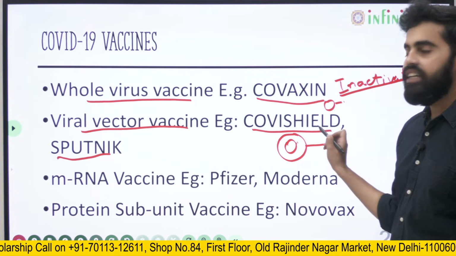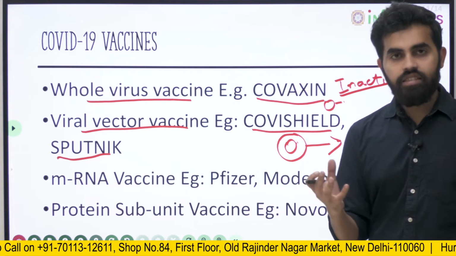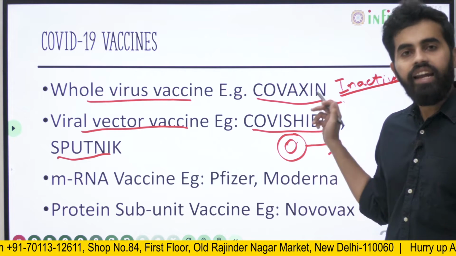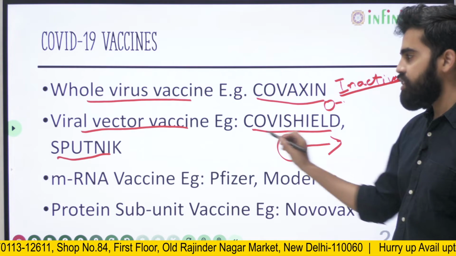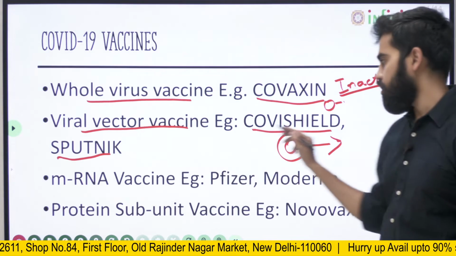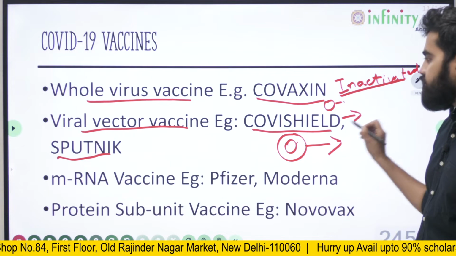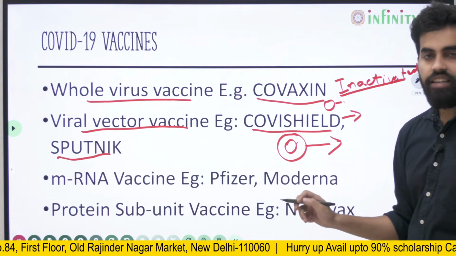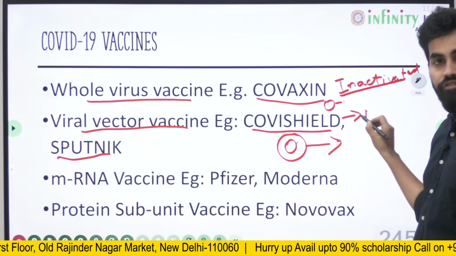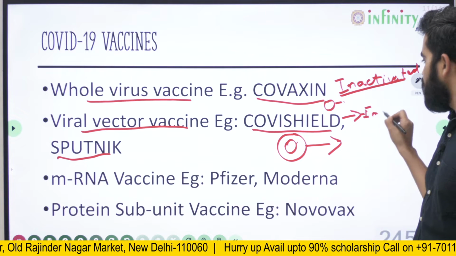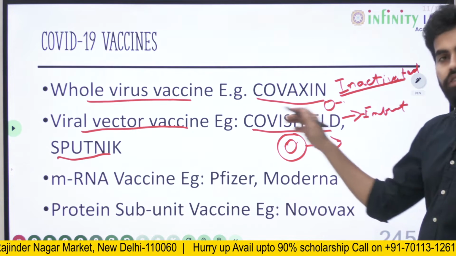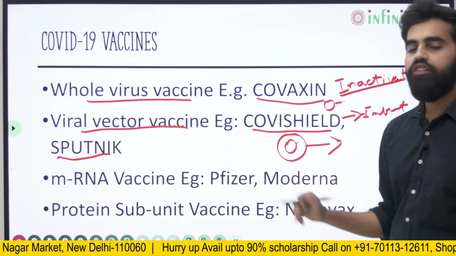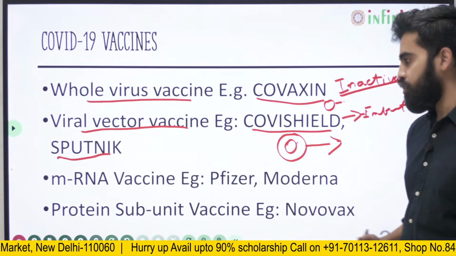So Covishield is also a virus. The whole virus is there and it is alive and it is sent via a viral vector. So there is a risk with these kinds of vaccines. That is, there can be infections caused by these vaccines. Though the risk is low, these kinds of vaccines will have a risk.